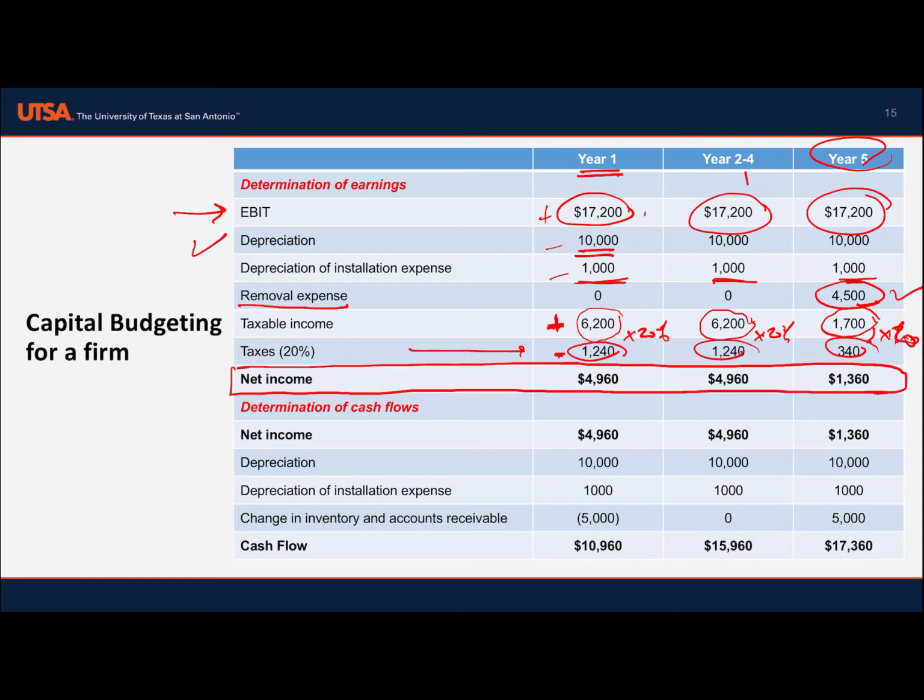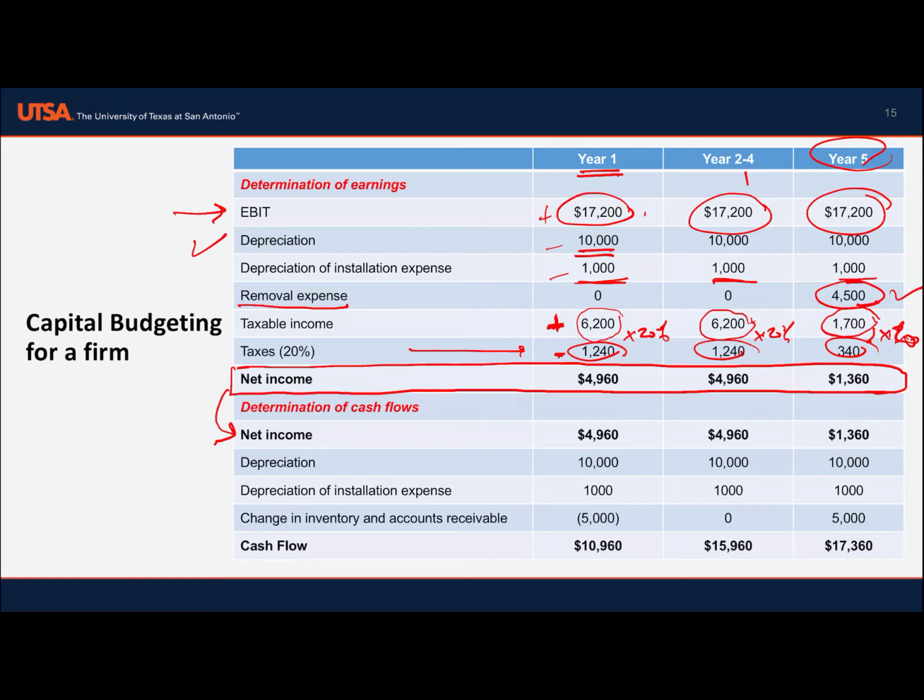So what are the cash flows? In order to find the cash flows, we look at the net income, and we need to add depreciation, because depreciation is just an expense we incur, but it is not an actual cash flow.